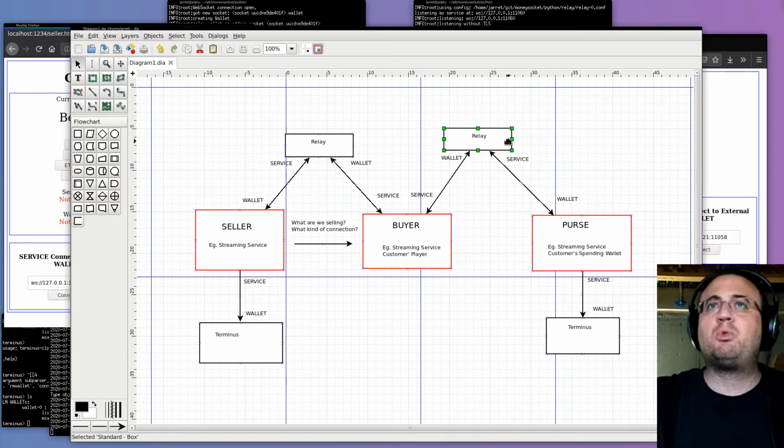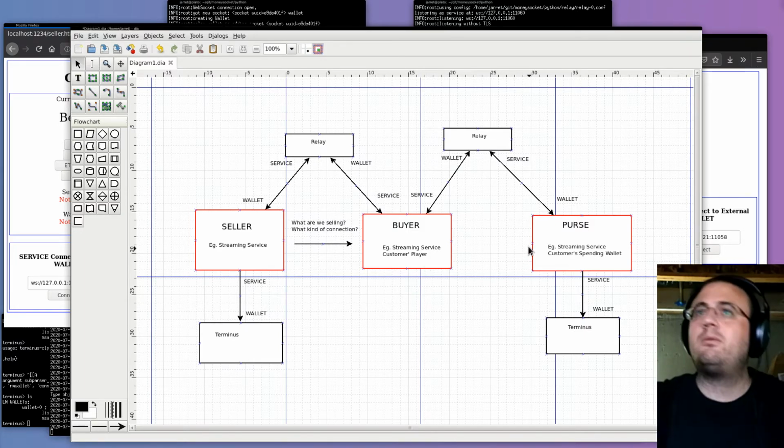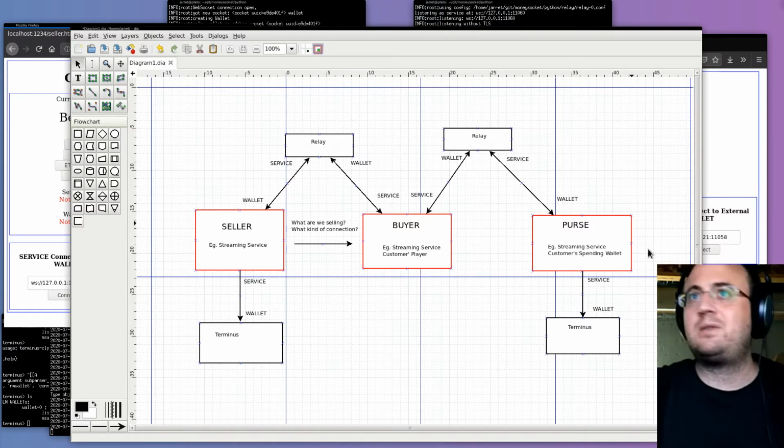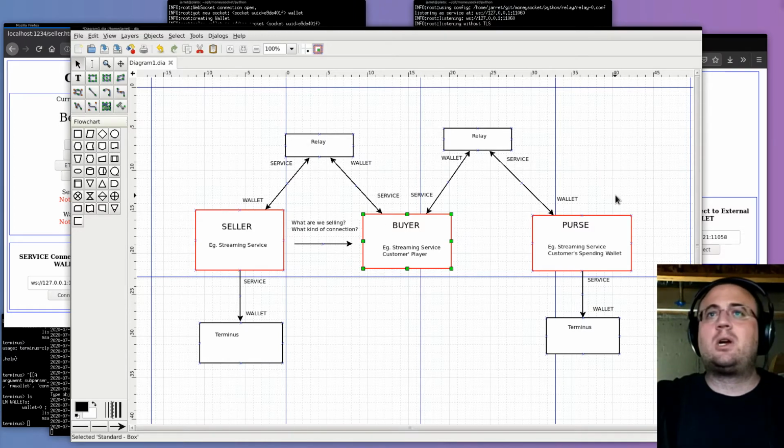Last time I went over the relays and the junctions and the terminuses. Here I still have the same terminuses, and I have two relay instances, and three apps that run in the browser. This is written in JavaScript. I'm going to write a compatible library for JavaScript to talk to Python. Eventually we want every language anybody wants, but JavaScript and Python at least let us prototype and get the basic stuff established.